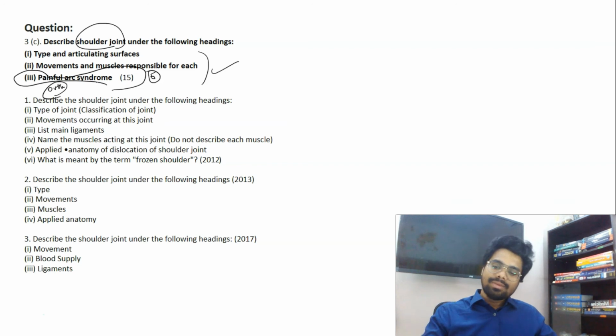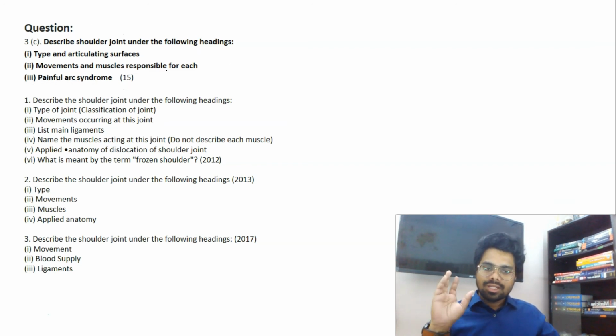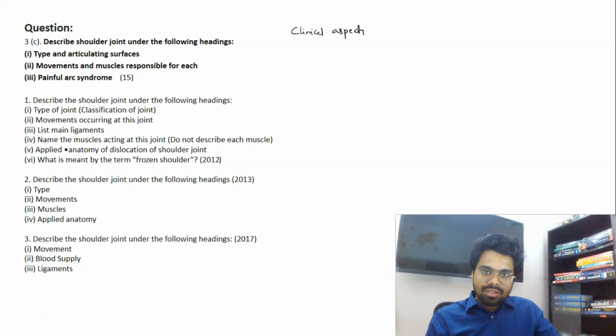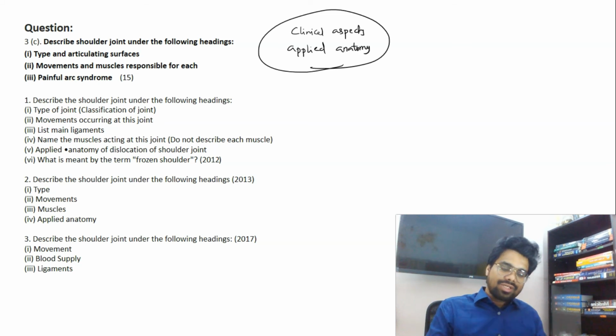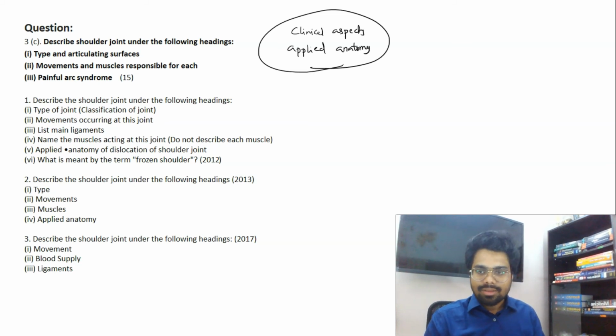When you look at the syllabus of anatomy, most of the topics I mentioned say clinical aspects or applied anatomy. These are the headings they gave in the syllabus itself. So indirectly they are asking you to focus on the clinical ramifications of the topics you read for your anatomy. That is the trend everywhere. You take the USMLE exam, NEET PG, UPSC CMS exam, INI-CET exam, and also UPSC medical science optional. This touch is very important.